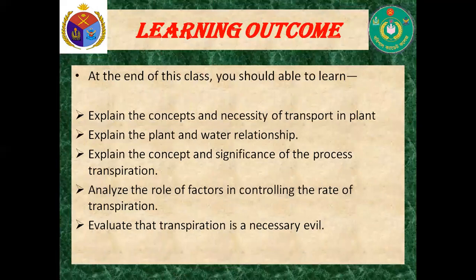Now, learning outcomes. At the end of this class, you should be able to explain the concepts and necessity of transport in plants, explain the plant and water relationship, explain the concept and significance of the process of transpiration, analyze the role of factors in controlling the rate of transpiration, evaluate that transpiration is a necessary evil.